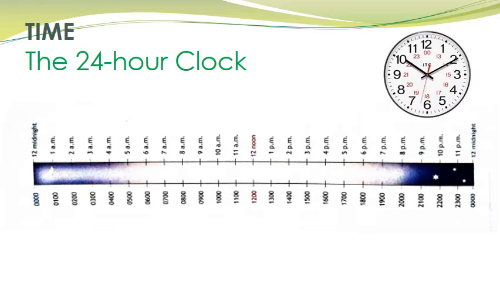In the same way, 11 p.m. at night is written as 12 plus 11 equals 2300 hour in the 24-hour clock. And then comes the midnight, 12 midnight, which is again written as 0000 hour. In this way, the time can be shown in the 24-hour clock. Clear?